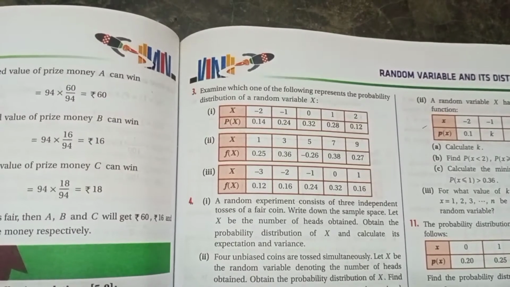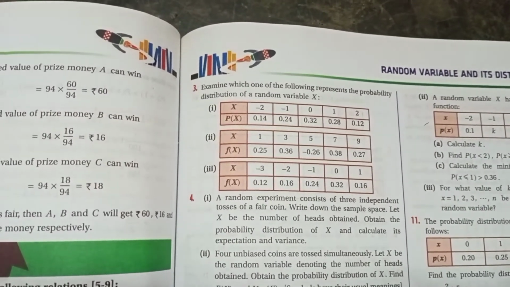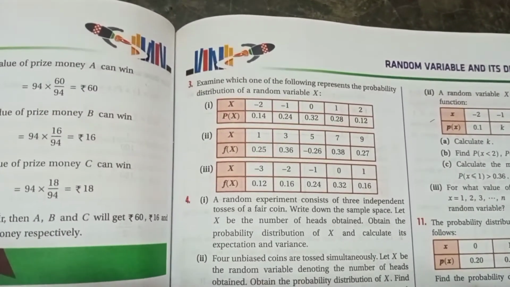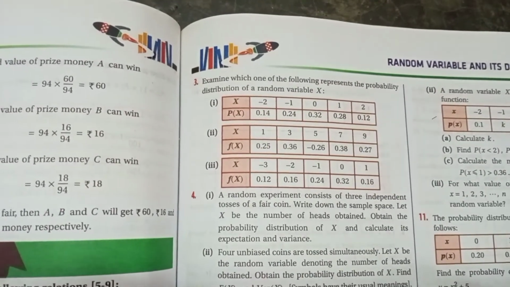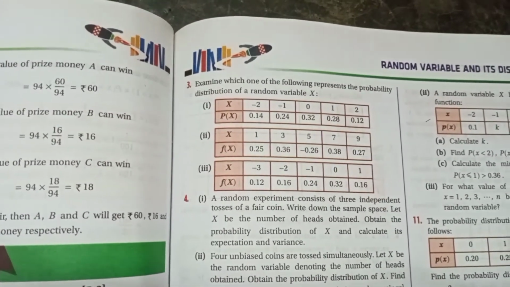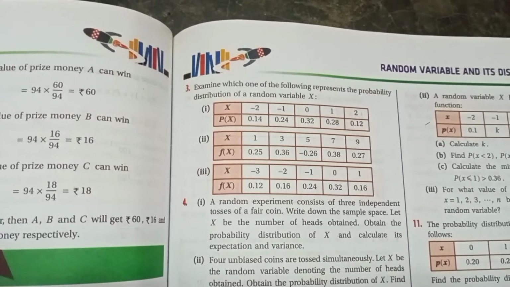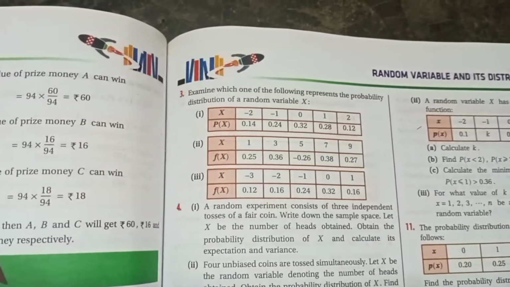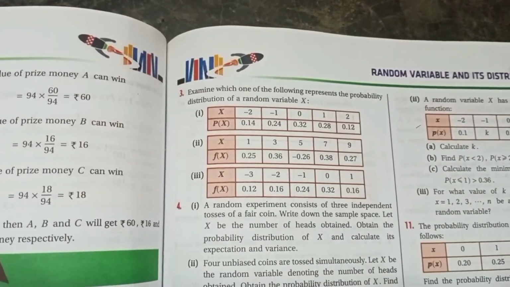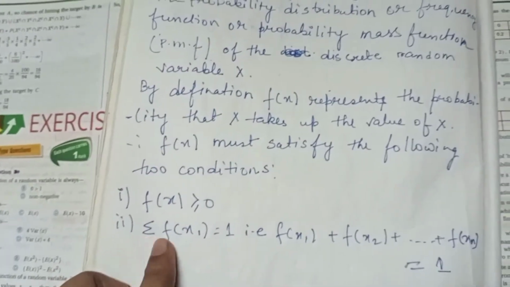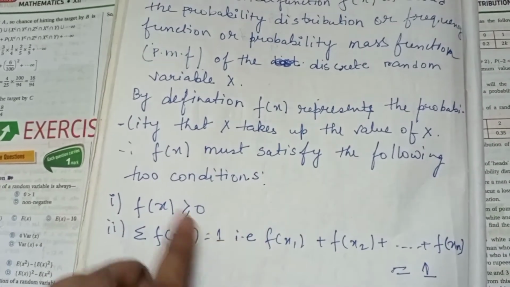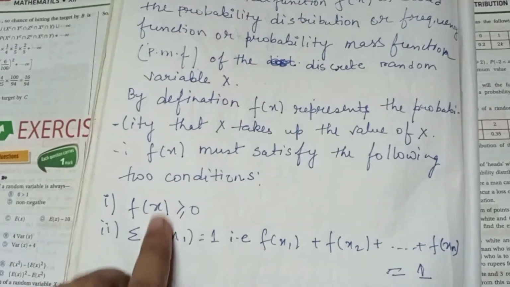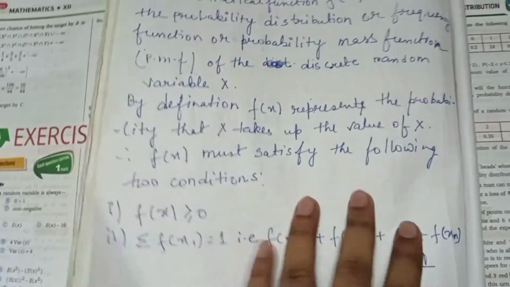Examine which one of the following represents the probability distribution of a random variable x. The random variable is x, and they are asking which one of the following represents a probability distribution. It means that f(x) is greater than or equal to 0, and the sum of f(x) equals 1. These two conditions must be satisfied, then you can say that it represents a probability